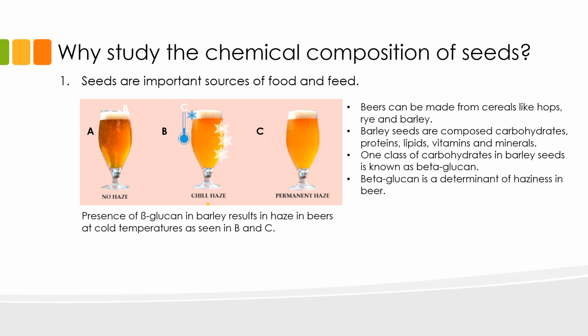During high pressure or high temperature filtration of beers, beta-glucan particles can pass through the filters and remain in the final beer product. When the beer is chilled, the beta-glucan forms gelatinous precipitates, making your beer hazy. Now, depending on beer preference, meaning some may want their beers clear or hazy like the Belgians, producers can choose to use seeds of barley with lower levels of beta-glucan or may use seeds of a different cereal other than barley to make beer.